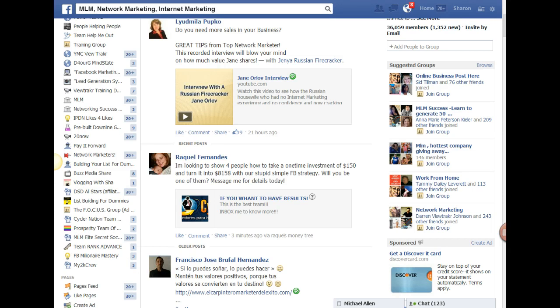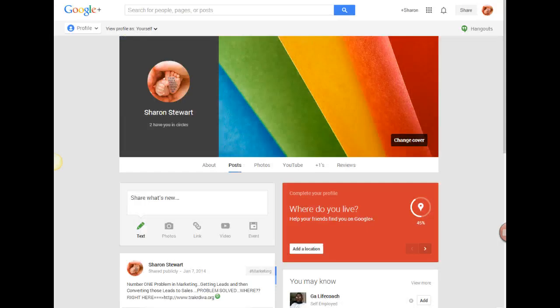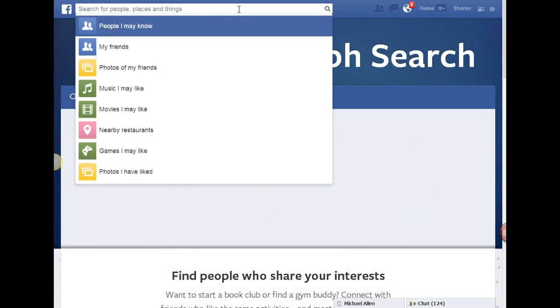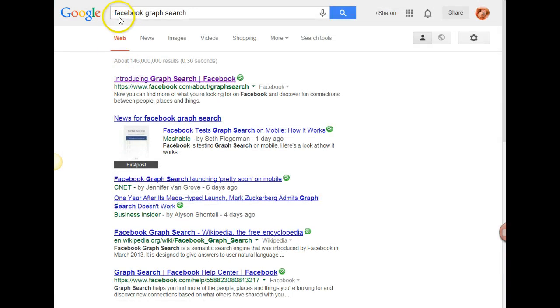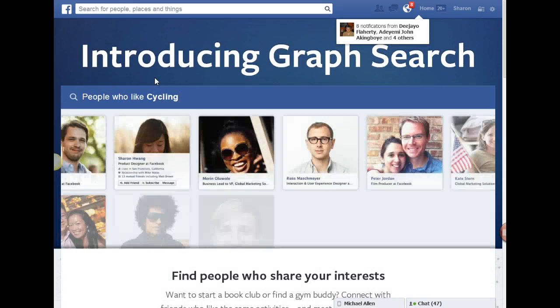So if your search doesn't look like this, if it looks like the old way, what you're going to do now is go on Google. You're going to search on Google for Facebook graph search. You're going to do "introducing graph search," and you're going to click on that, and it's going to take you to this Facebook graph search.